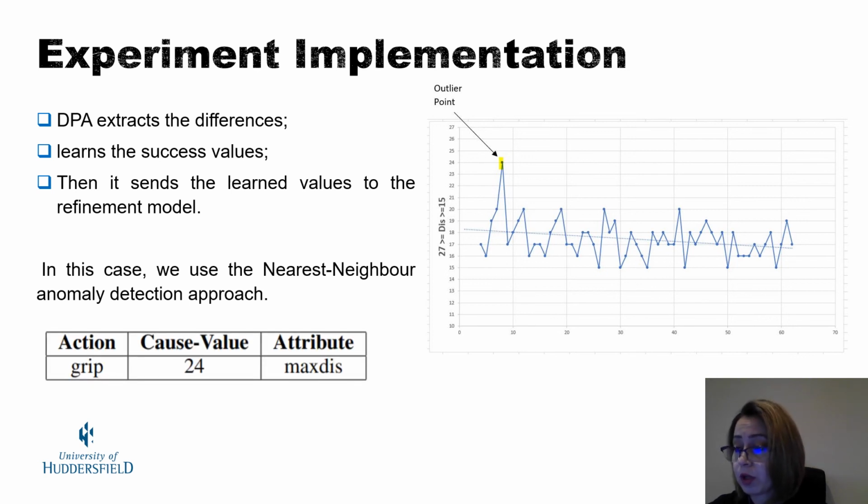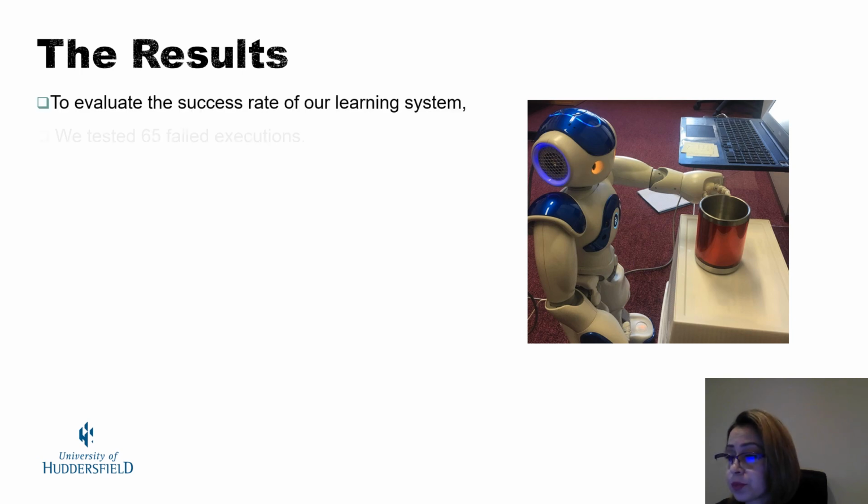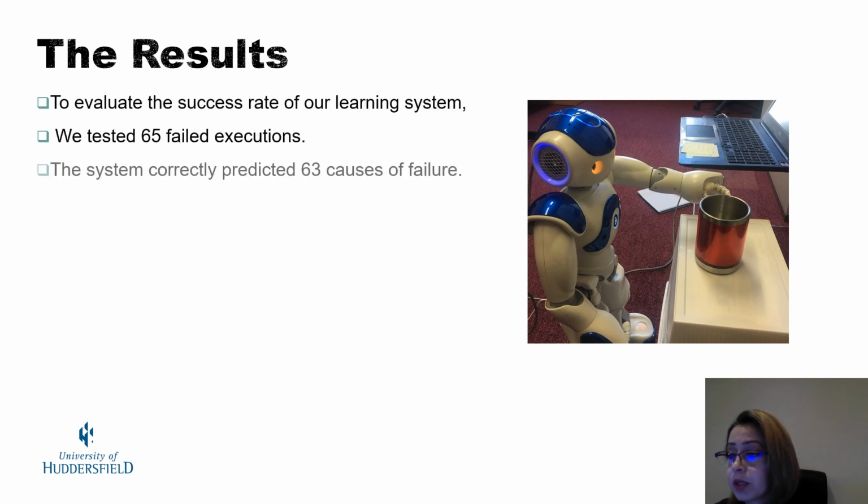Each attribute's value of the failed execution is compared to the distribution of alternative attributes in the training data. To evaluate the success rate of our learning system, we tested 65 failed executions. The system correctly predicted 63 causes of failure.